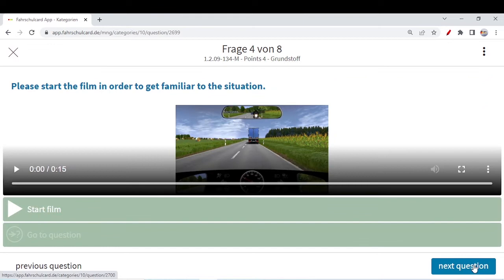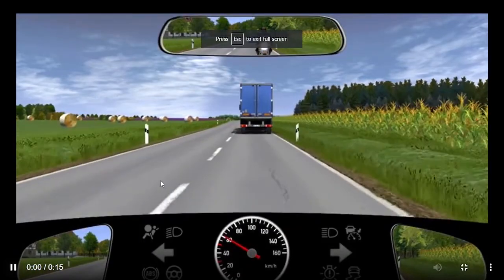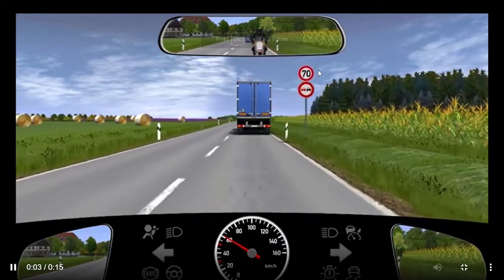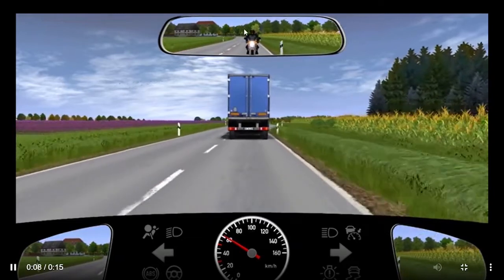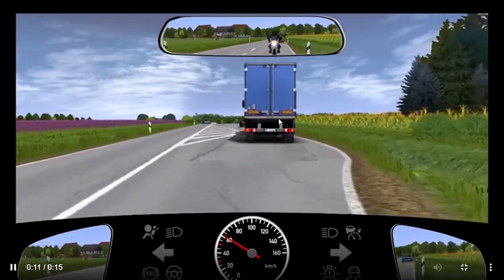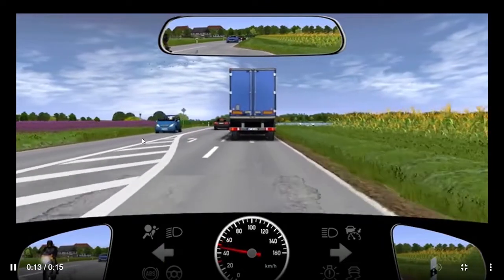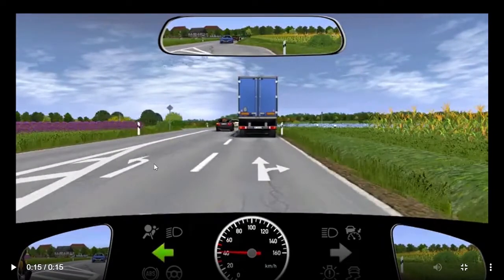So our next question is a video question. Let's play the video. You are traveling on a Landstrasse, 70 is the speed. Yeah, it could be a Landstrasse or Bundesstrasse. A bike behind you, you can see it in the Innenspiegel, the interior mirror, and there's a truck, and then this motorcycle is actually going to take the left turn. You see, the cyclist is changing the lane, changing the Spur. Currently the motorcyclist is in our blind spot. We are also indicating to the left. That means we are neither willing to go straight ahead, nor do we want to take the right turn. What we are doing here, we want to take the left turn.